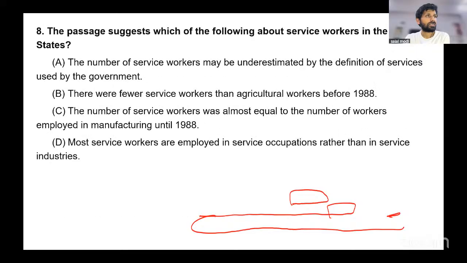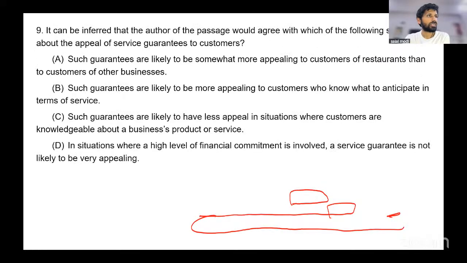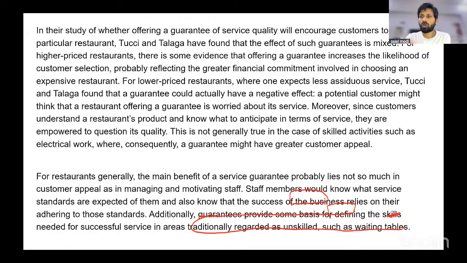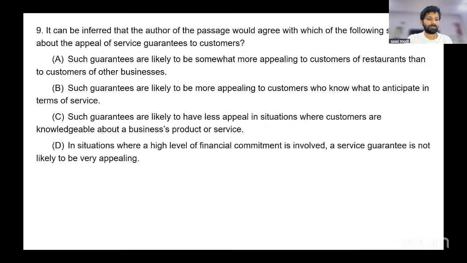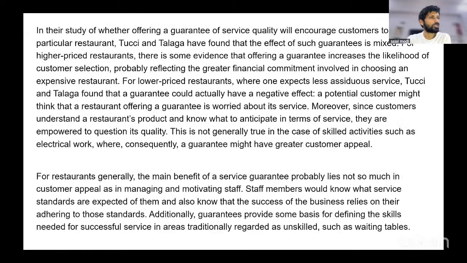But now, let's go to the last of the lot. Again, this is slightly a longer one, but the good thing is you have these 2 paragraphs on the same slide. Just go through it, and the returns are also good because you are solving 2 questions based on the passage. So even though you have to read 2 paragraphs, you'll be solving 2 questions on this. So ROI is fine enough. So read this, and we'll solve the 2 questions following this passage.